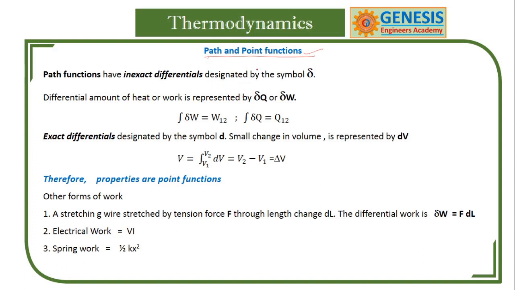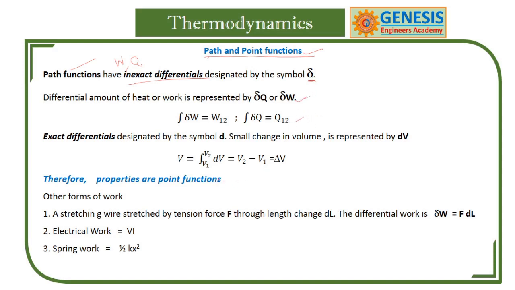That is why work and heat are inexact differentials or path functions. So that is why we use delta for work.